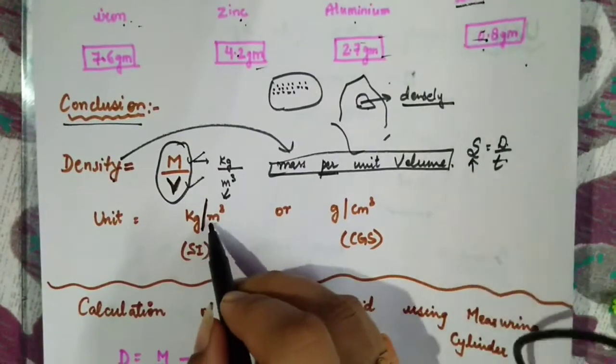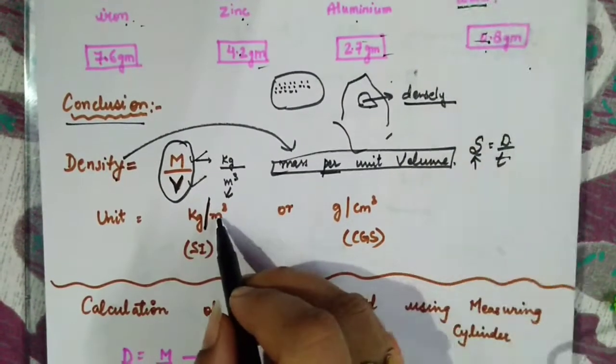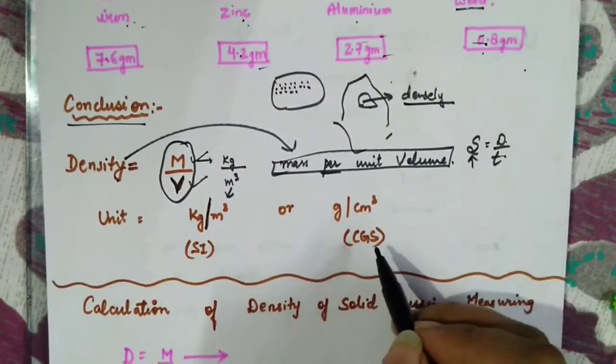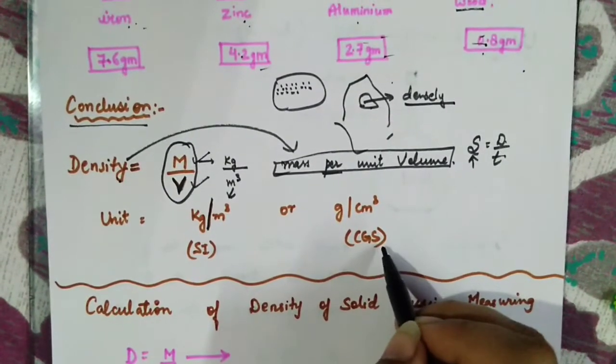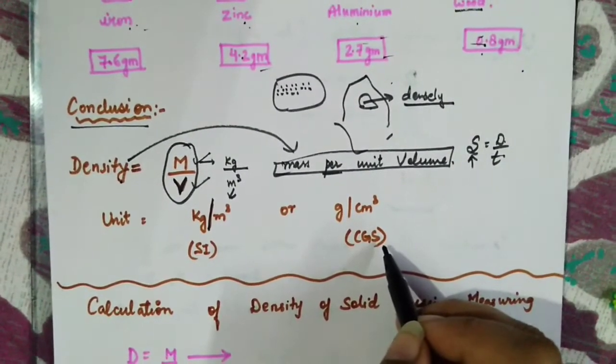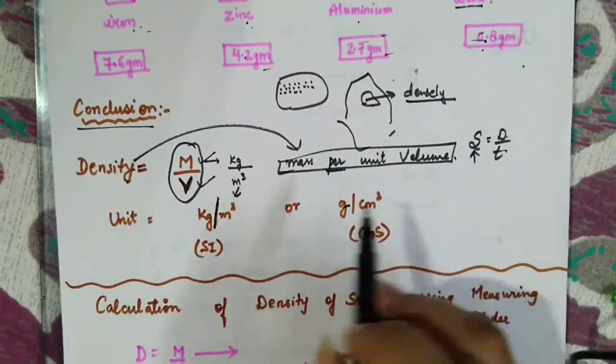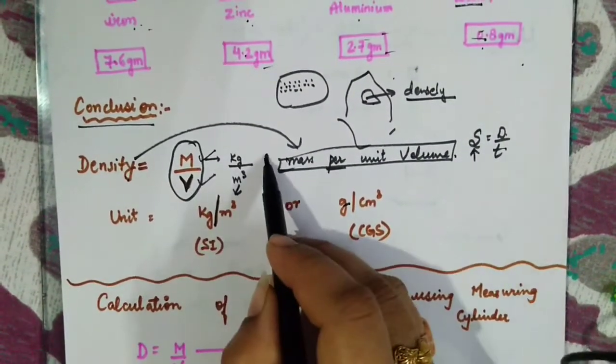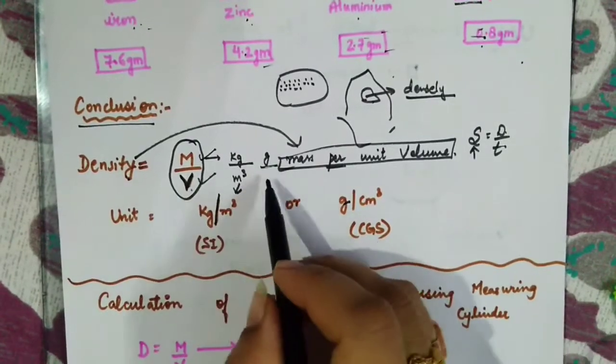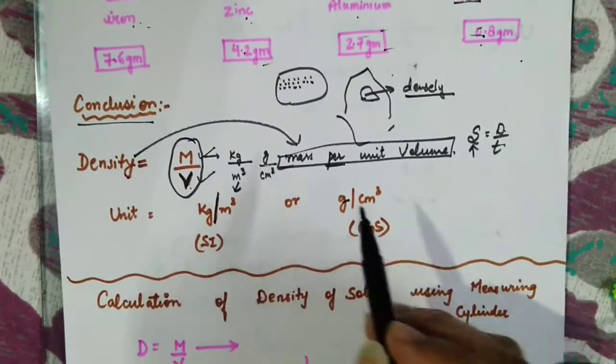Kg per meter cube. Or it can also be measured in the CGS system, the one which is measured in smaller units. Like the mass can come in grams also, and volume can be measured in centimeter cube also.